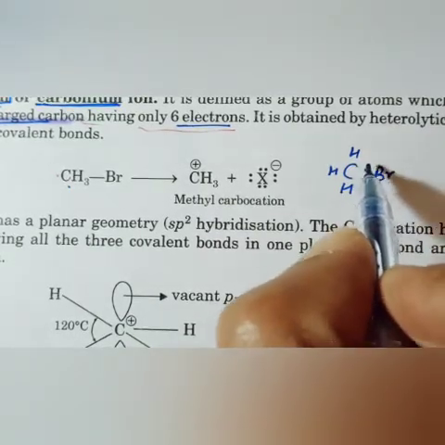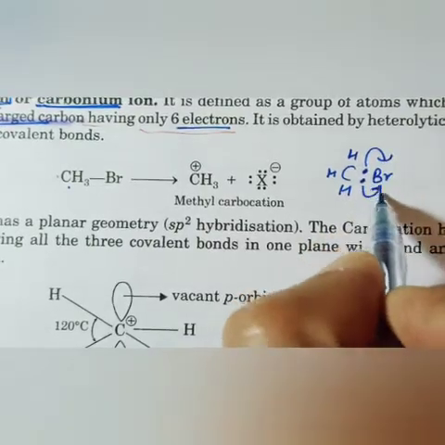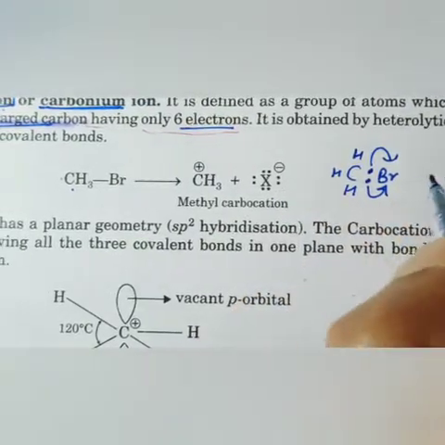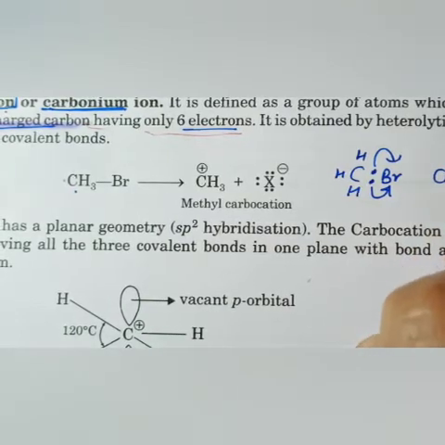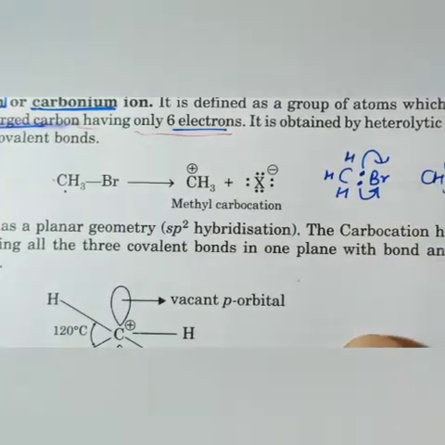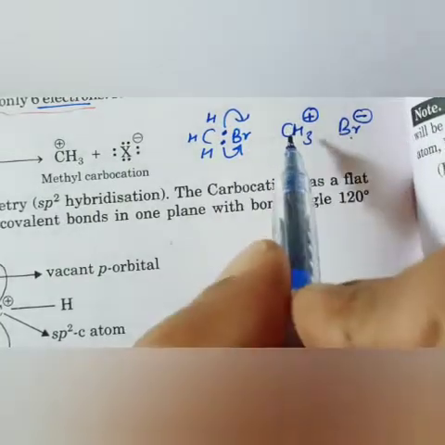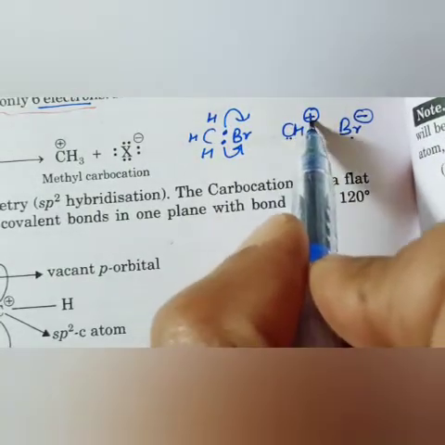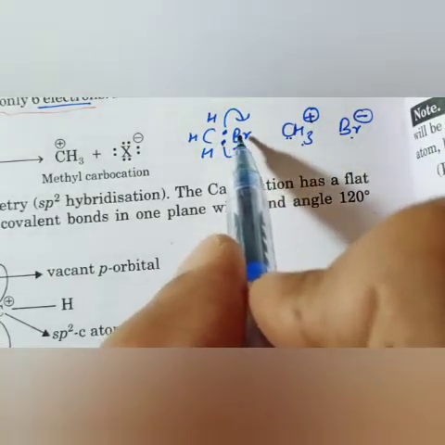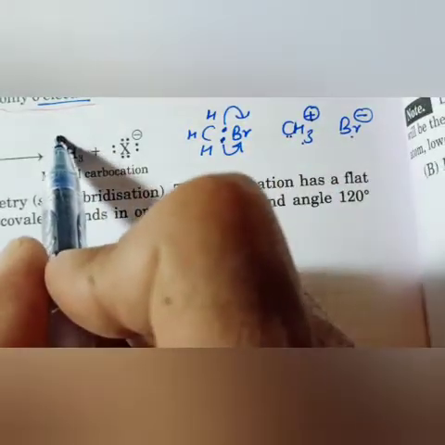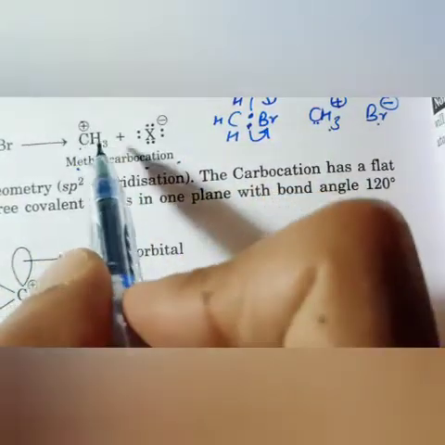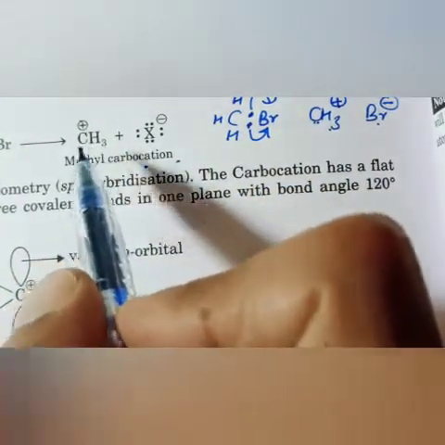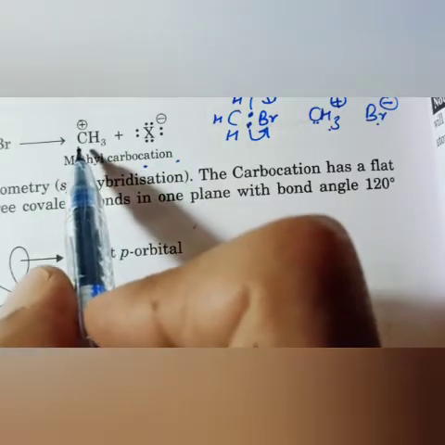Bromine is more electronegative, so bromine takes both the electrons. On CH3 there will be a positive charge, and on bromine a negative charge, because bromine takes carbon's electron too. So CH3 is a carbocation, the methyl carbocation. Each carbon should be bonded with 4 hydrogens, but here, because of fewer electrons, carbon remains without the fourth hydrogen.